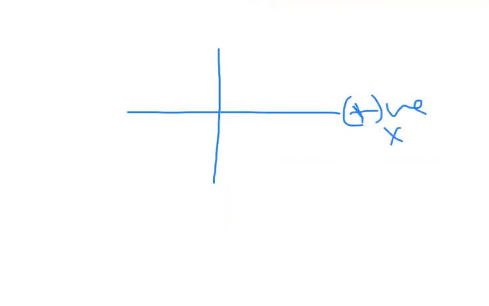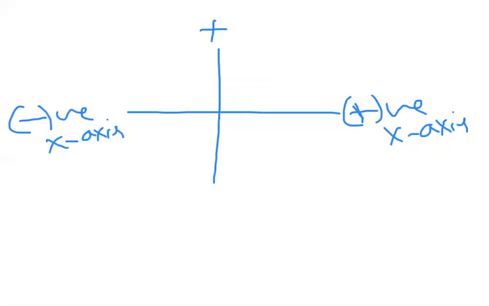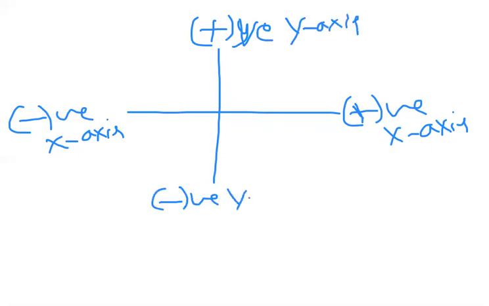Let us see the next one better here. Suppose they told here this is positive x-axis, and this is negative x-axis, and this is a positive y-axis, and down one is negative y-axis. I am taking one vector like this. This vector is A bar. The angle made with the positive y-axis is theta. This is theta.